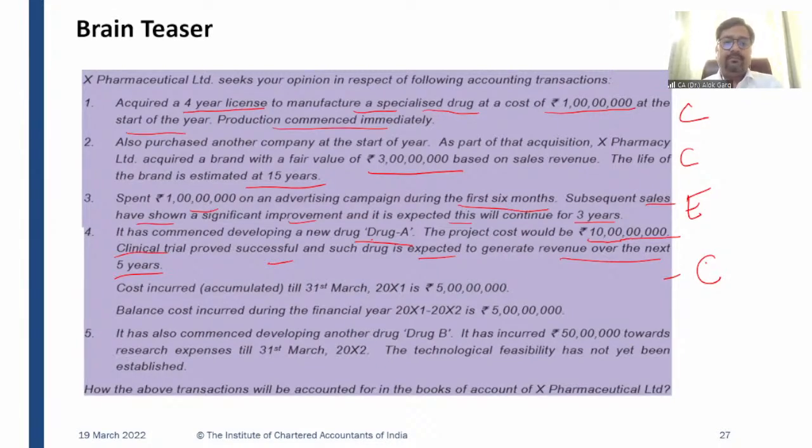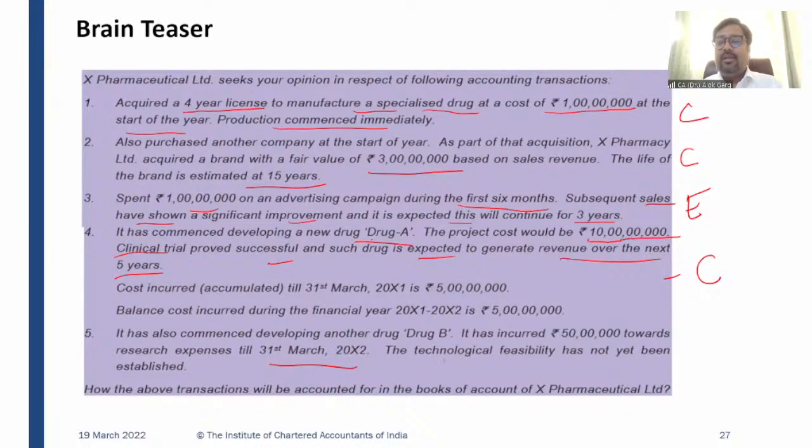Point number 5. It has also commenced developing another drug B. It has incurred 50 lakh rupees towards research expenses till 31st March 2002. So the company is also developing drug B, okay? And the company has incurred 50 lakh rupees towards research expenses. Clearly, it is given in the question that on the next medicine, the company has incurred 50 lakh rupees on the research phase.